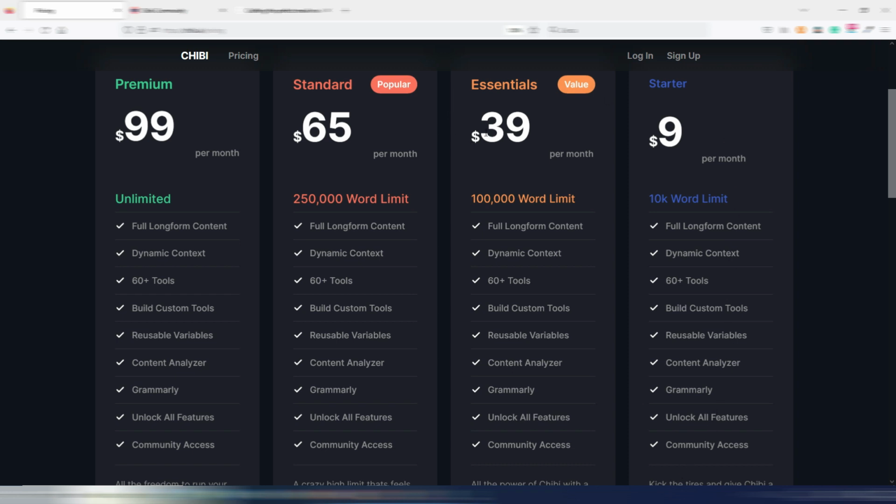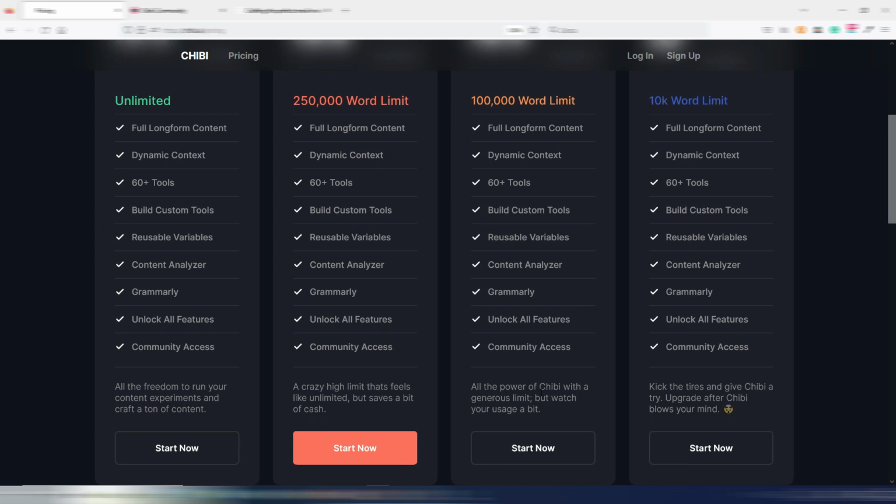Then you have this $39 per month, and this is a 100,000 word limit. If you compare this with Jasper, for example, this is a very, very good price for 100,000 words. Let's read here: all the power of Chibi with a generous limit, but watch your usage a bit.